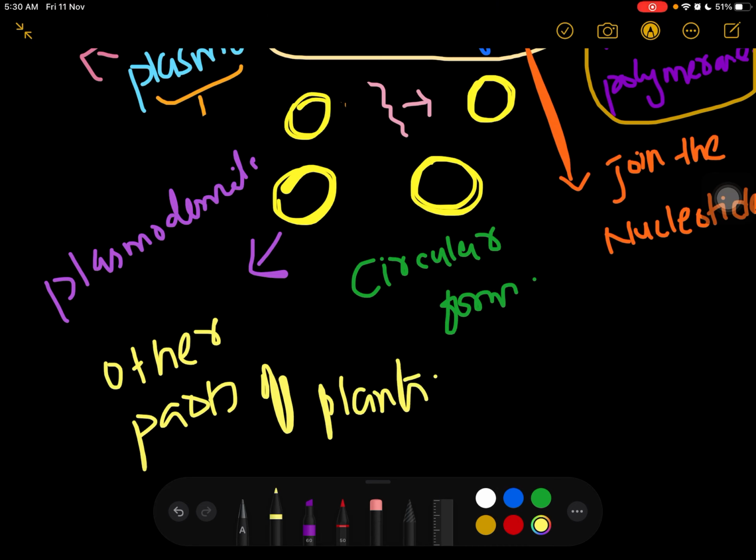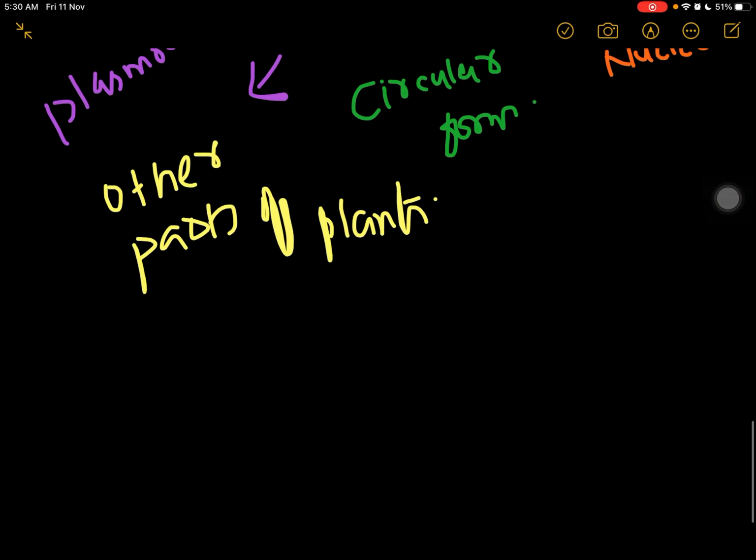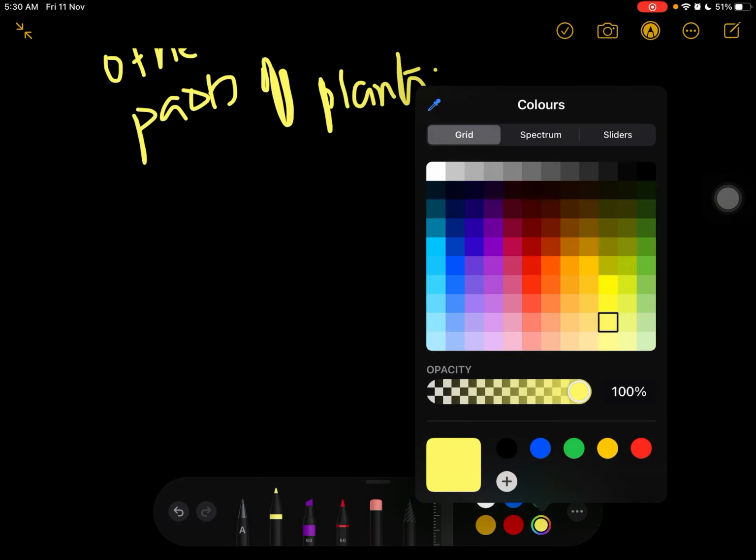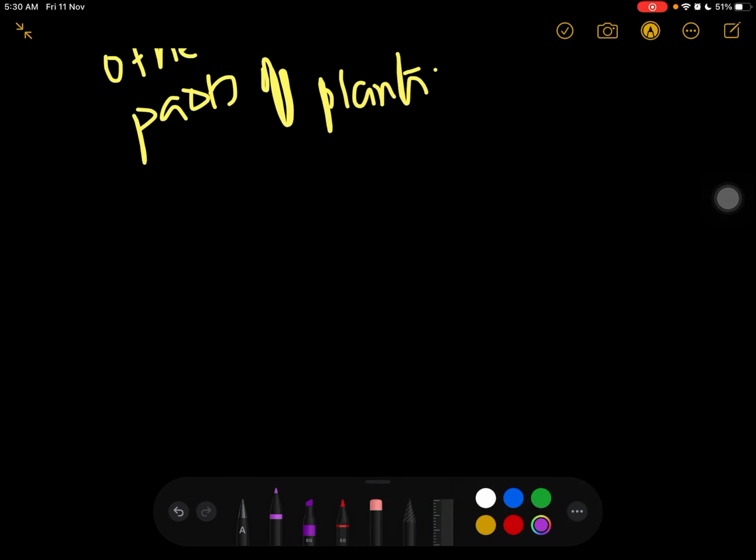How will they infect? In the plant, it will move all around the plant. It will first go to the pollen grains. It will go to the ovule. It will insert itself in the pollen and ovule.